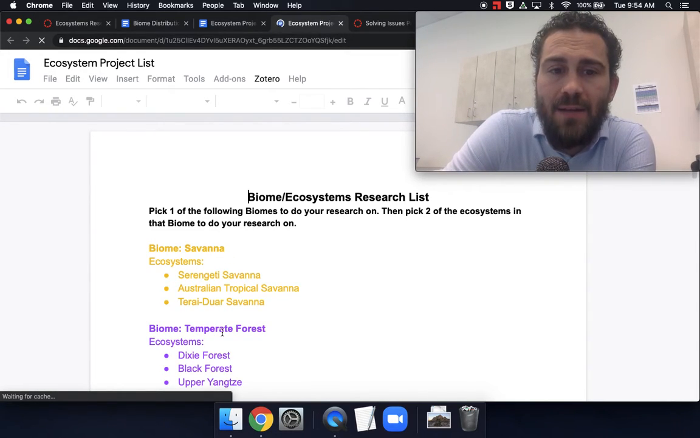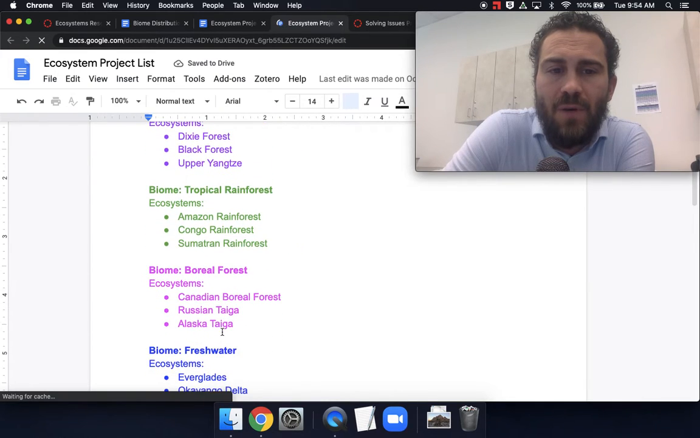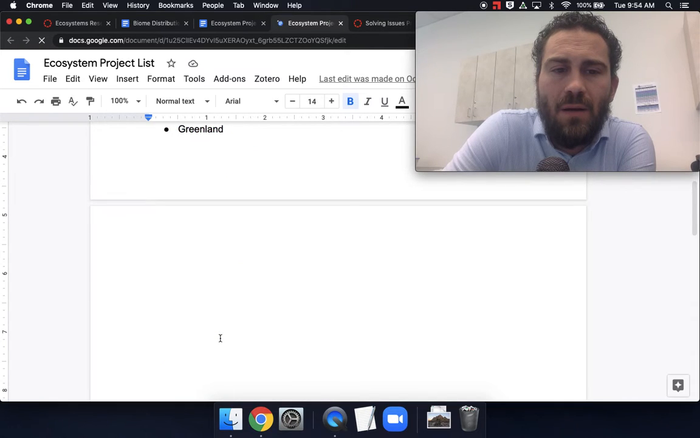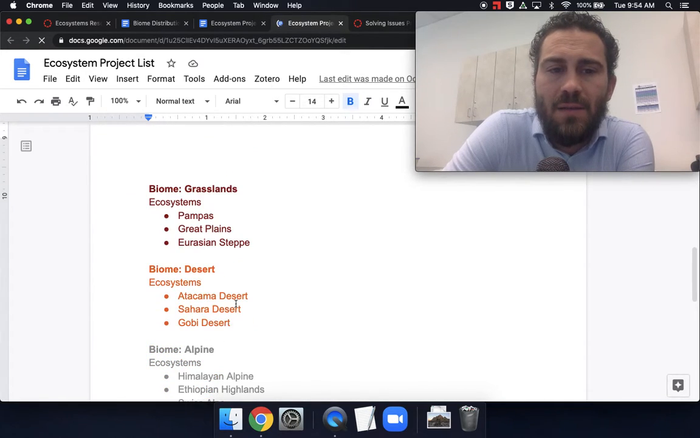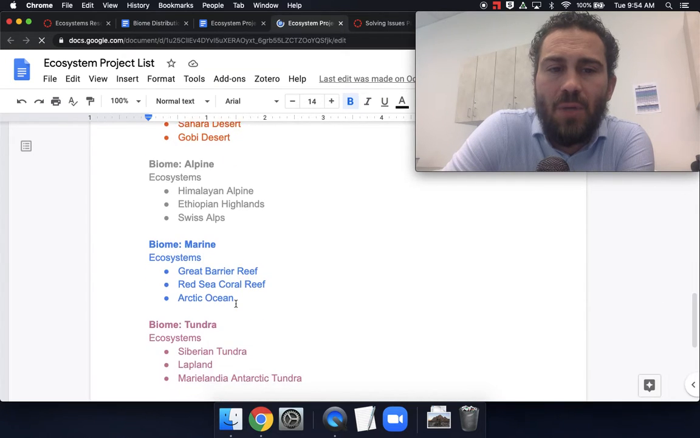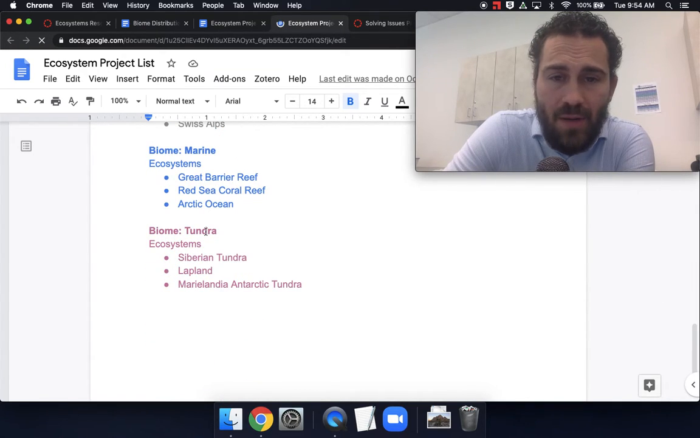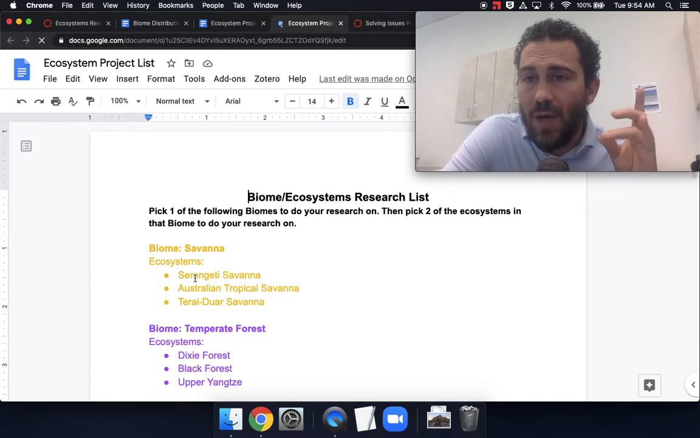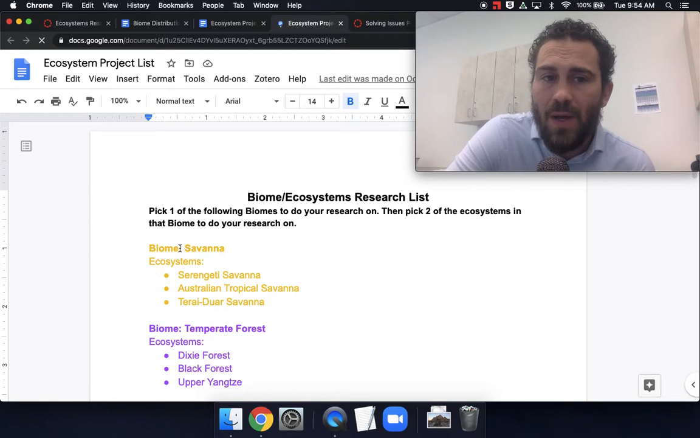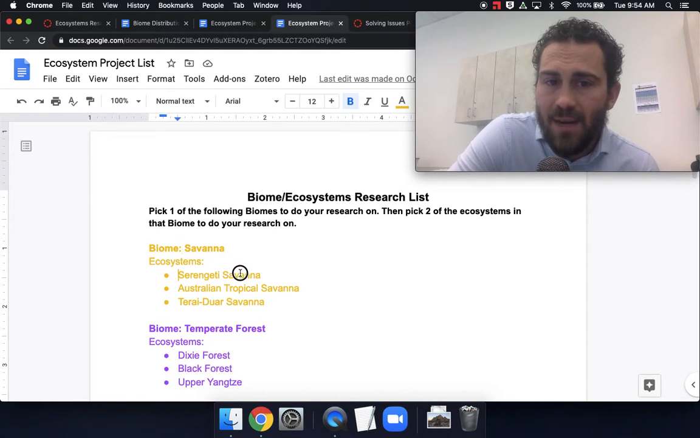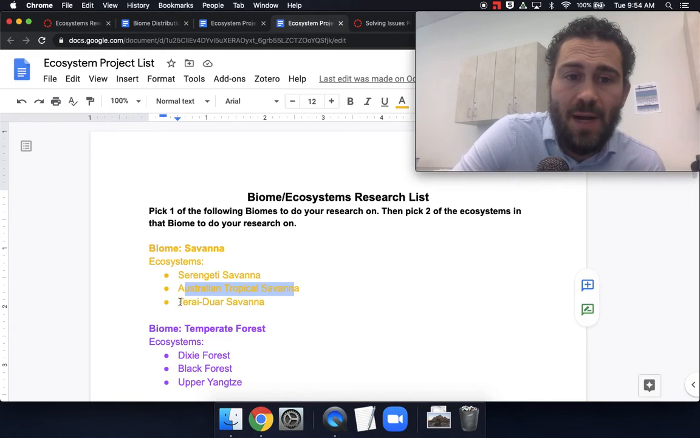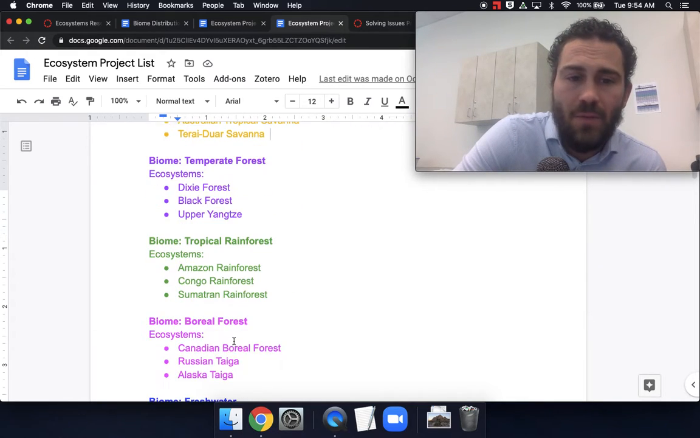There is a savanna, temperate forest, tropical rainforest, boreal forest, freshwater, barren, grasslands, desert, alpine, marine, or tundra. You can pick any one of those. But once you pick one of the biomes, you then have to choose two of the ecosystems. So a biome is savanna, the Serengeti is a type of savanna, and the Australian tropical is a type of savanna. You could also choose the Terai Duar. Really, it's up to you.